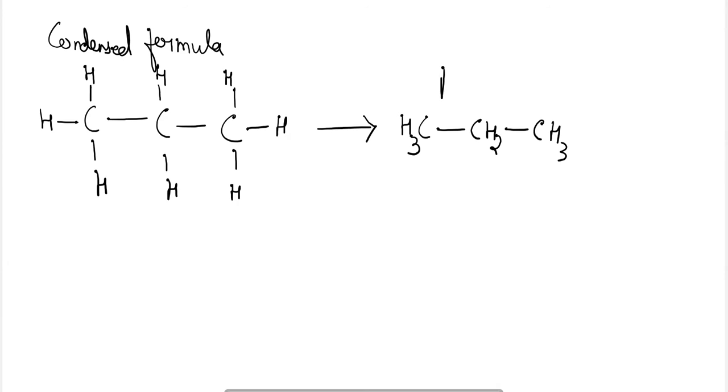It will be propane. This is termed as condensed formula.